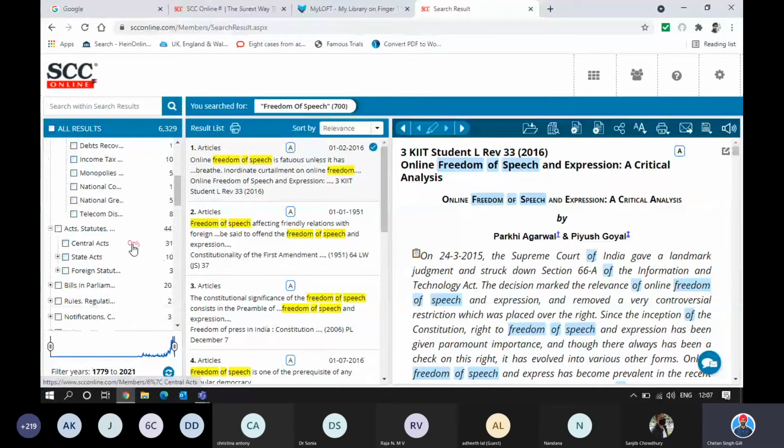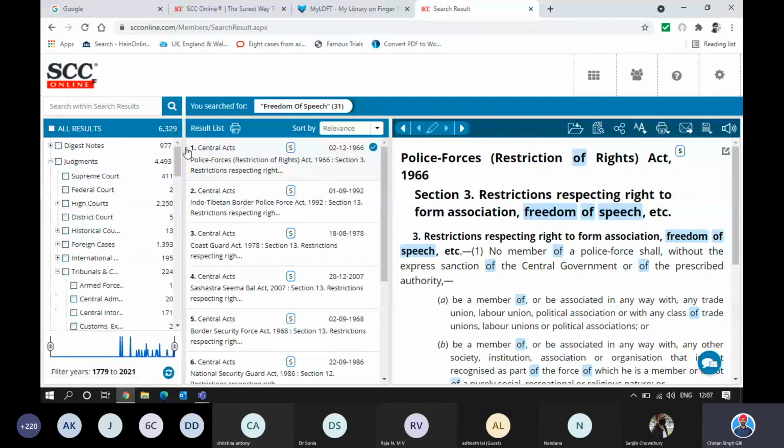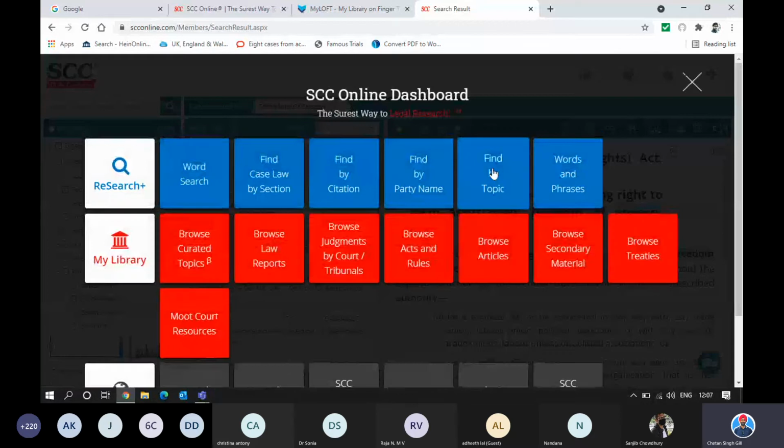Similarly, you can do the central acts, only central acts. This "only" will prevail throughout this left side window, and you can select and deselect the entire database. Select what you're looking for and deselect the rest of the database automatically. Okay. So this is the simple way of searching with words, and you can do this.